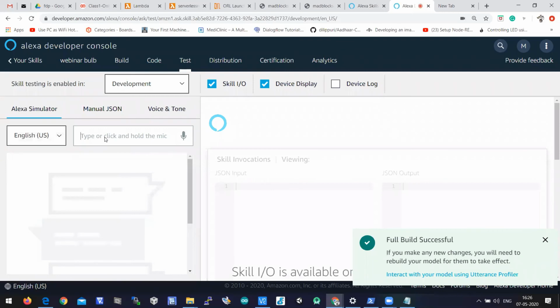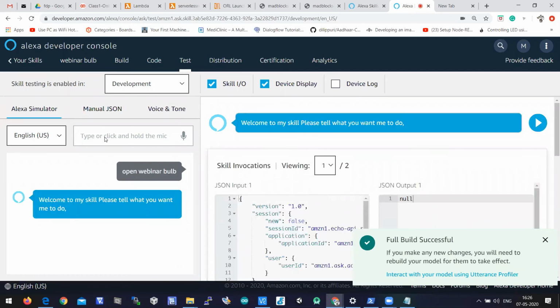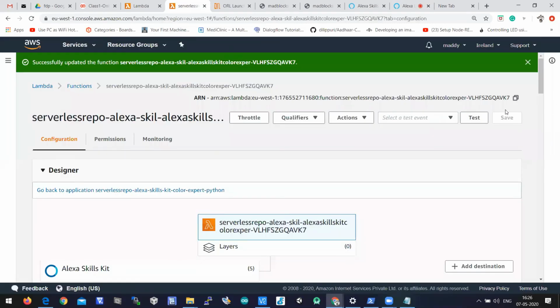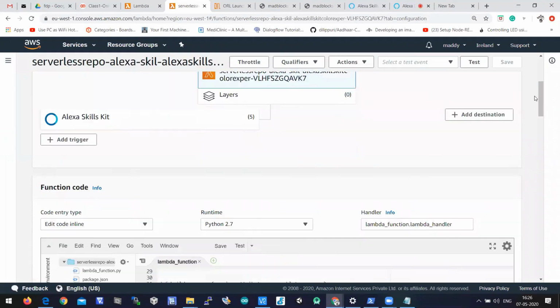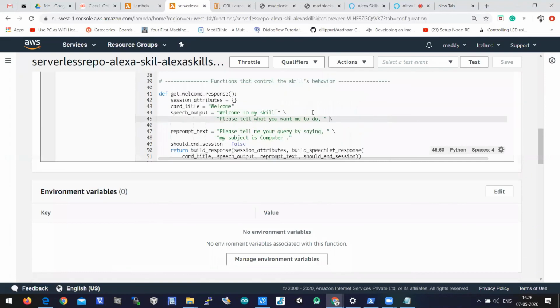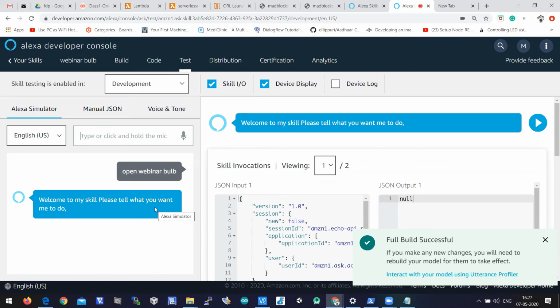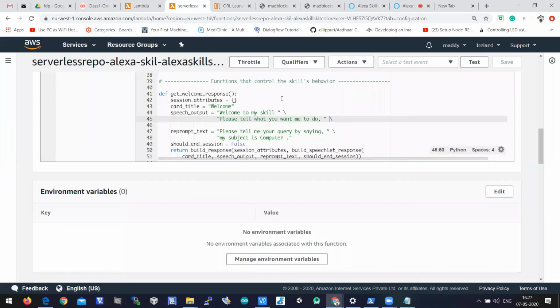Give the message: open webinar face bulb. You need to click on save. You have to save your file. If you click on save, the Python program which we wrote here will be saved. So if you are unable to see this welcome response, just save your program.